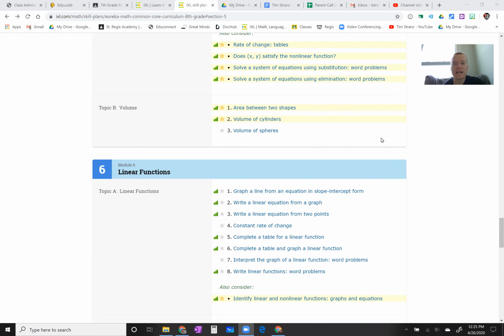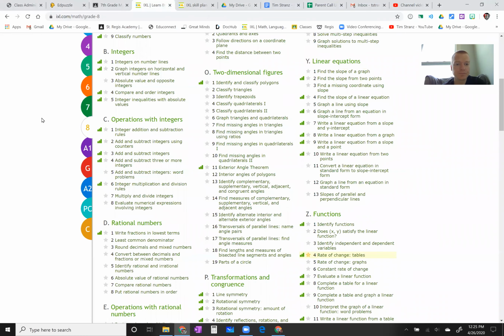For those of you that did not show up, it's very disappointing. I did say that was a mandatory Zoom just because we had all those special guests coming and they wanted to say hi. So if you did not show up to the Zoom on Friday, you are going to have an extra assignment to complete today. It's only fair because the people who did show up, we appreciate it. People who did not, you're going to have an extra assignment. Let me show you exactly what that is going to be.